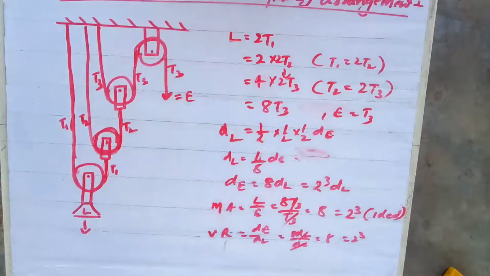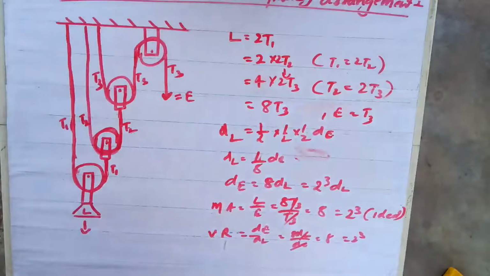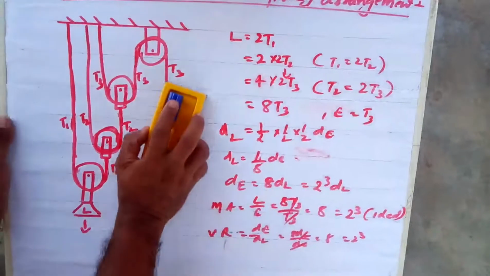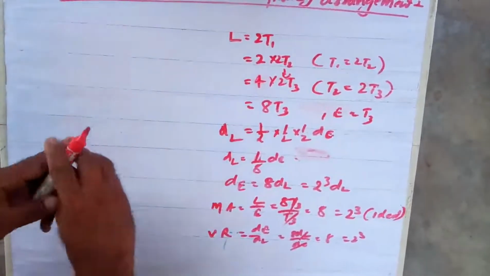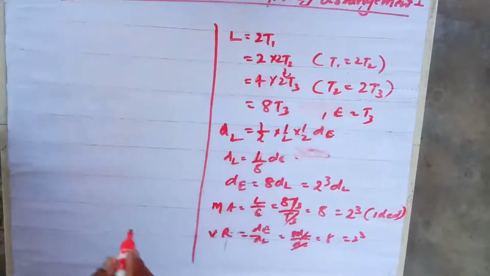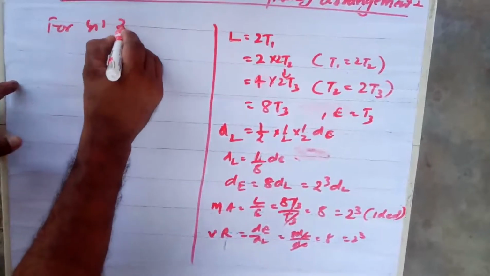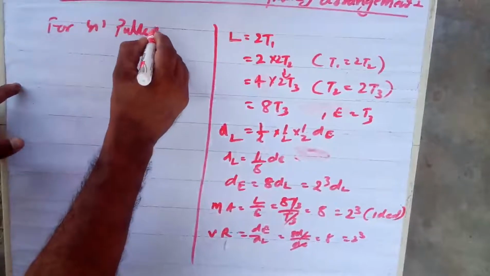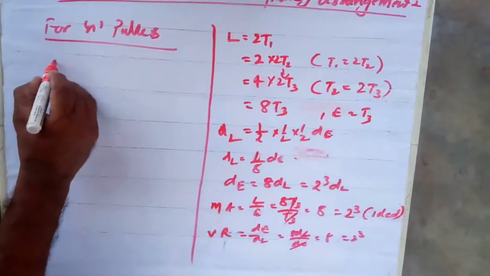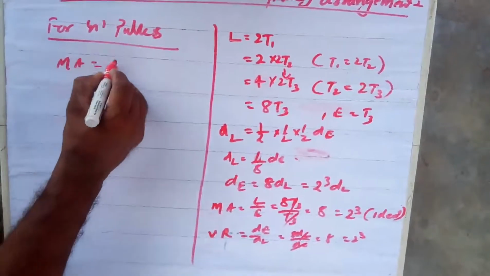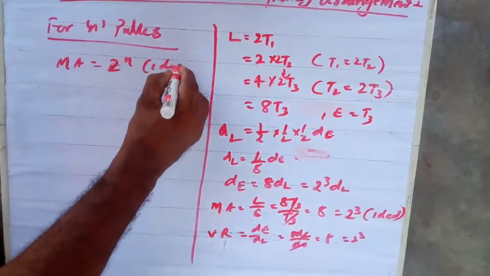So now we'll do for the n pulleys. So this diagram I am erasing. N pulleys is not required actually. 2, 3 and 1 is sufficient. Now suppose for N pulleys I am going to do. So MA will become 2 to the power N, but ideal case.